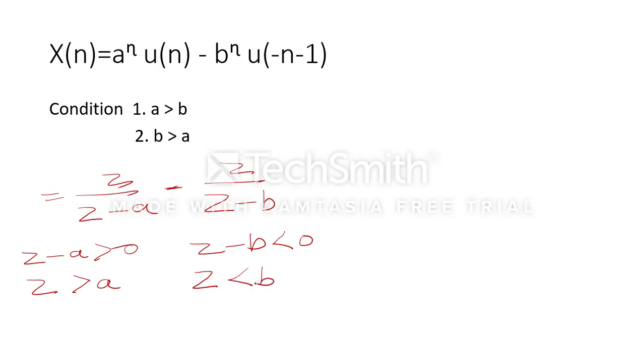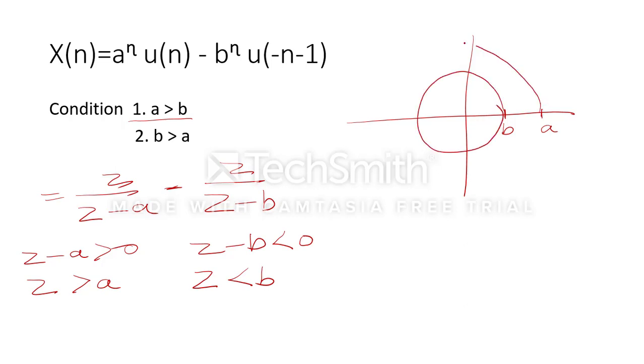So first of all, we will try to plot the first condition. The ROC will be like this, because it is given that a is greater than b, so definitely b will come here and a will come here. We are going to plot two circles, right?